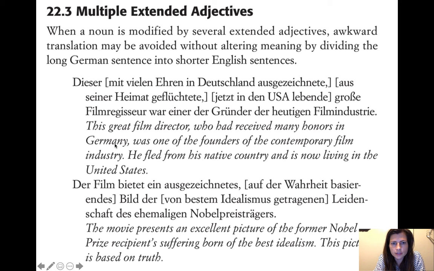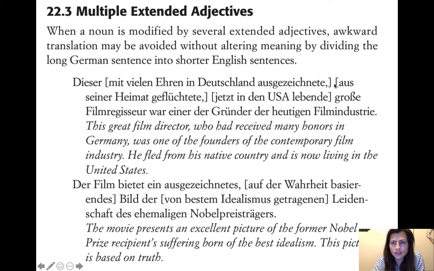And then we're just going to finish the sentence and ignore the other ones. So the last part of the sentence, we're going to just go ahead and finish the sentence and come back to those others. So it says, was one of the founders of the contemporary film industry. War einer der Gründer der heutigen Filmindustrie. So was one of the founders of the contemporary film industry. So now we finish the sentence. But we still have two extended adjective constructions we have not addressed. So we're just going to make them another sentence with two clauses.